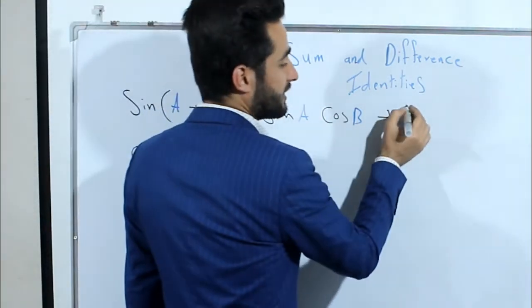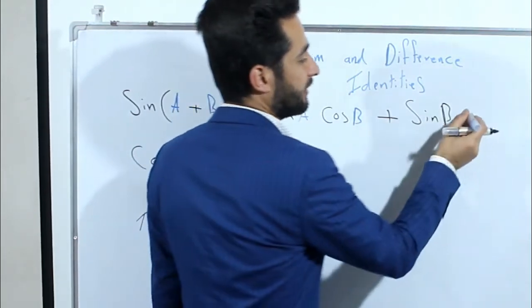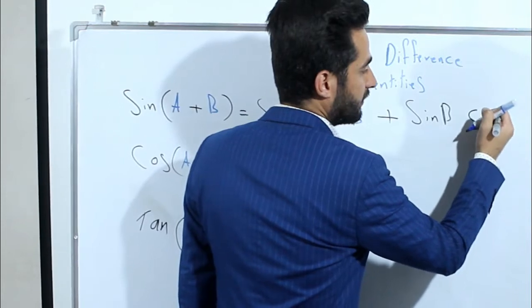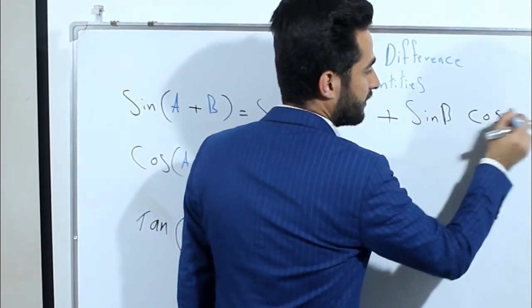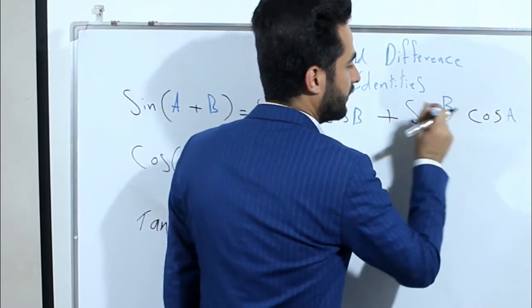So, or we can say sine b cosine a. Okay, so pay attention here.